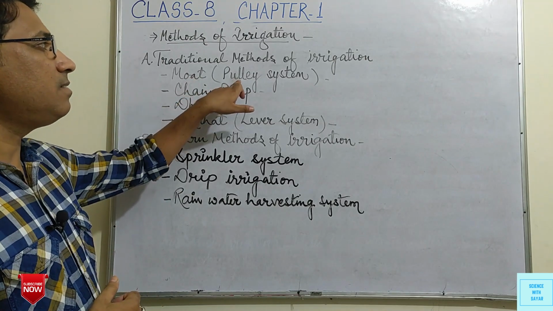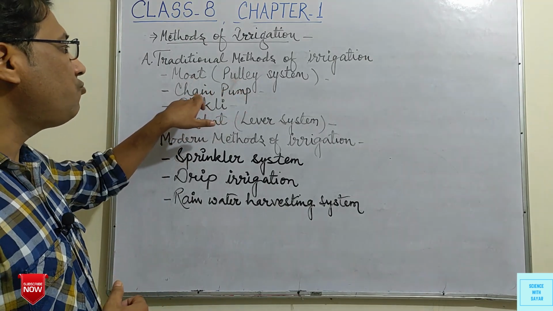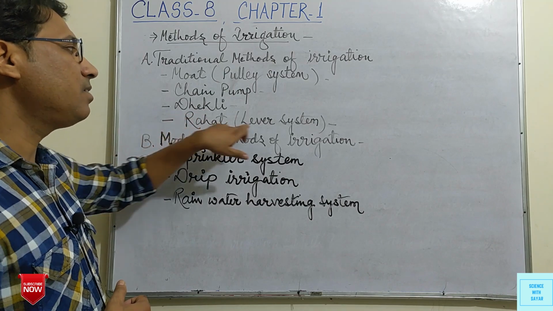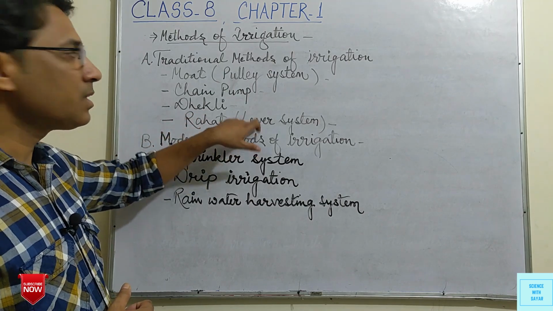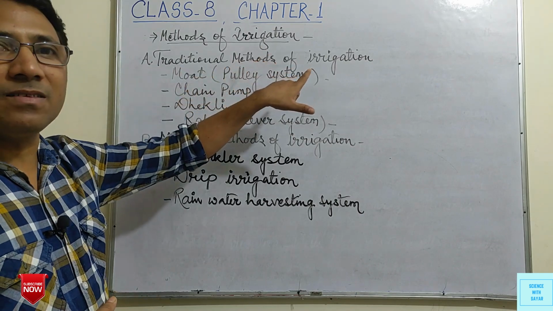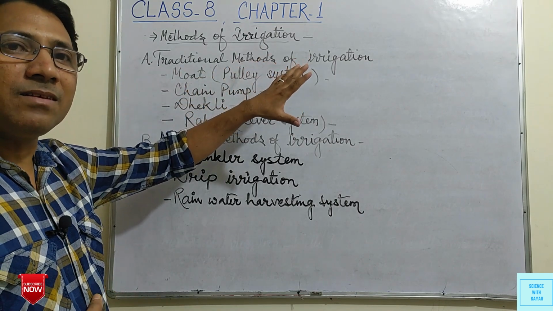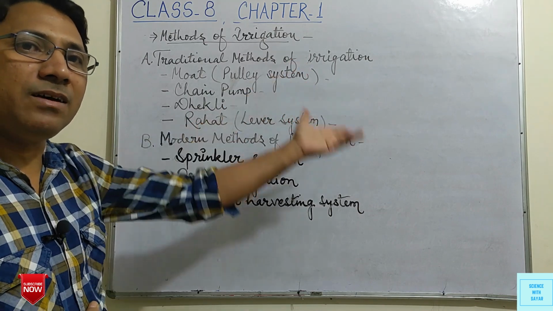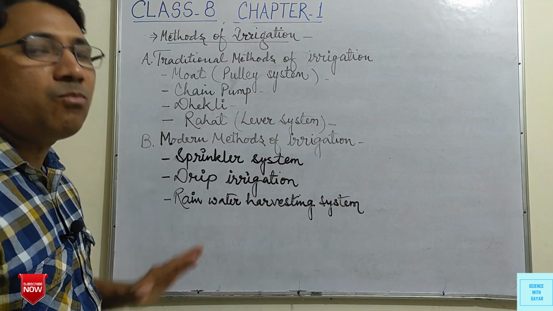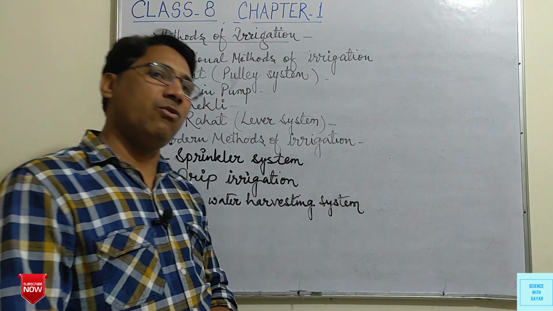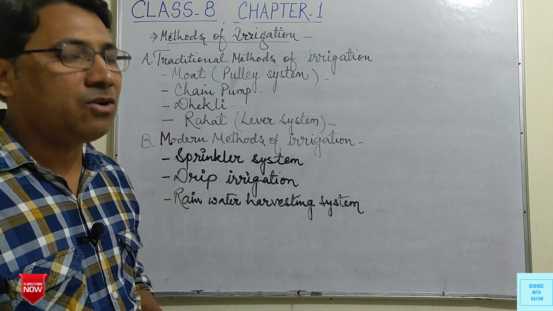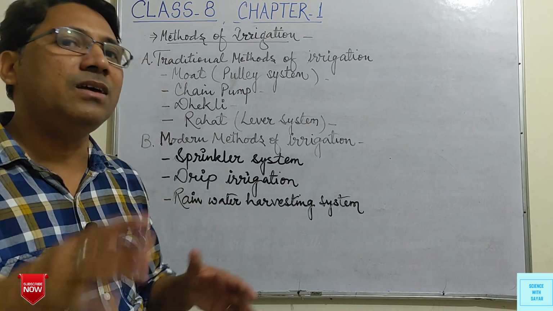MOT, that is pulley system, chain pump, dhekli, and rahat, that is lever system. These are the examples of traditional methods of irrigation, in which traditional devices, instruments are used to supply the water to the crops. And nowadays modern methods or modern techniques are also used for the supply of water, for the irrigation, or we can say irrigation to the crops.